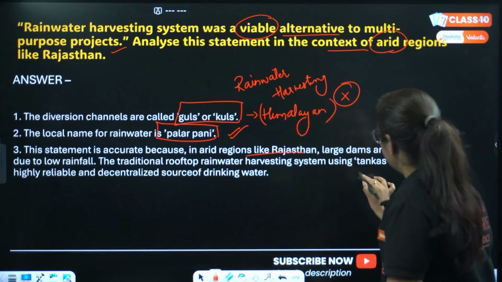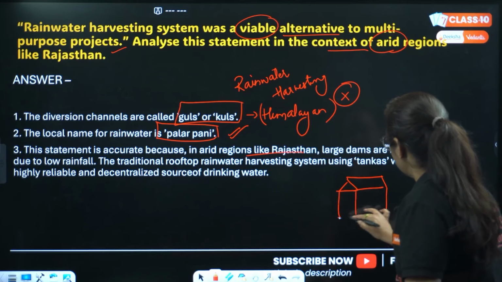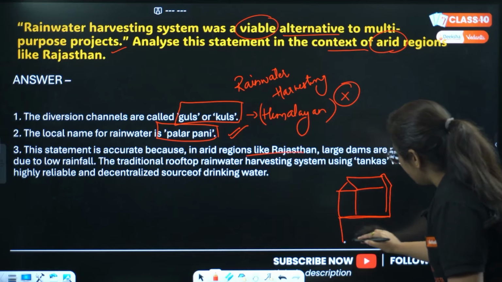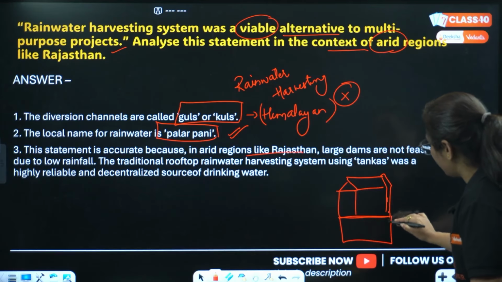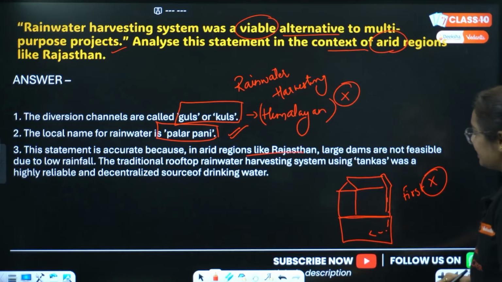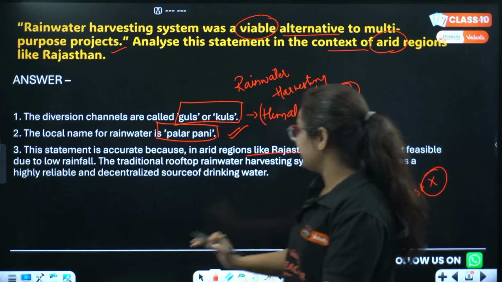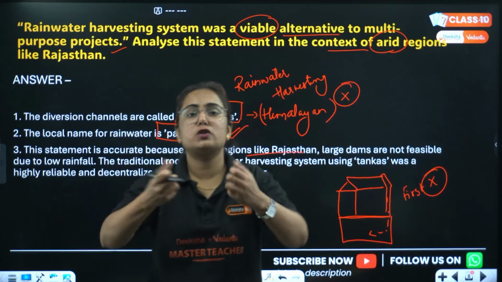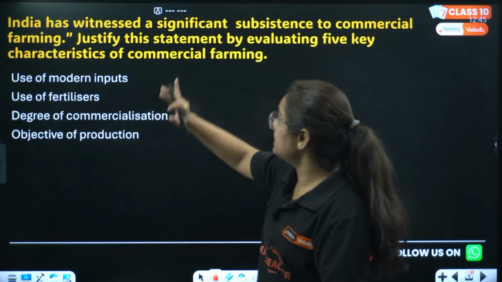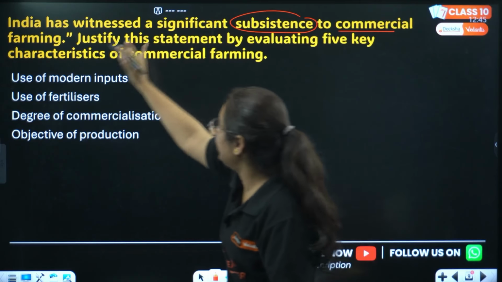In the house itself, they have slanting slopes, and through those slanting slopes, water comes with the pipe attached. They make a large room beneath their houses so that water can be collected here. The first spell of water is neglected because it contains acids, dirt and many more things. And filters are attached so that they can have a good source of drinking water and water to be used in daily life.